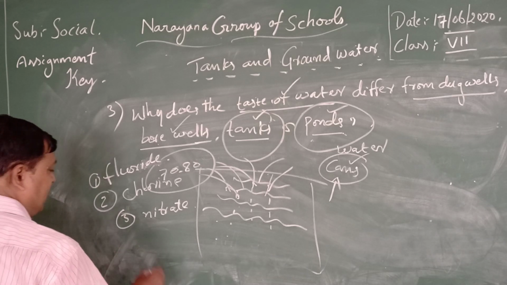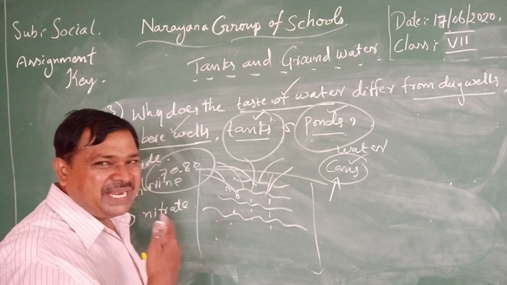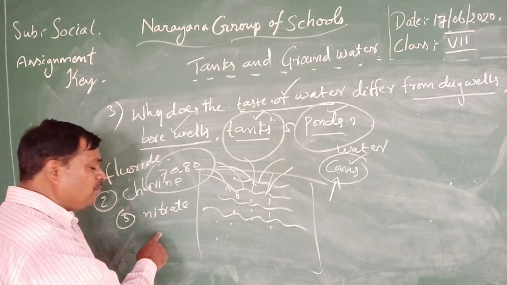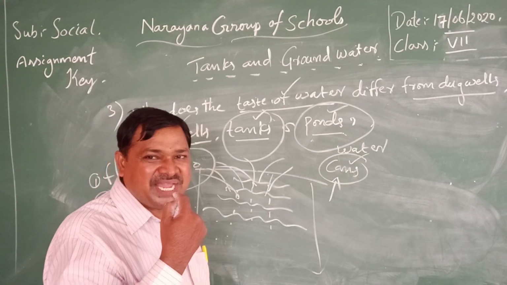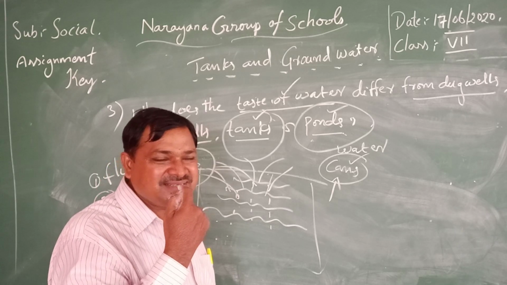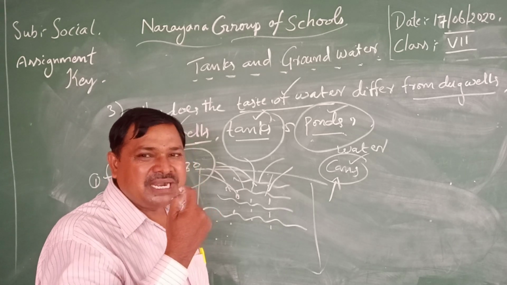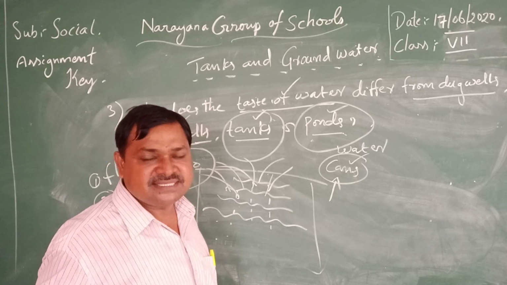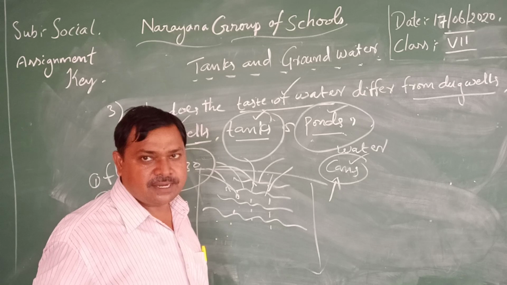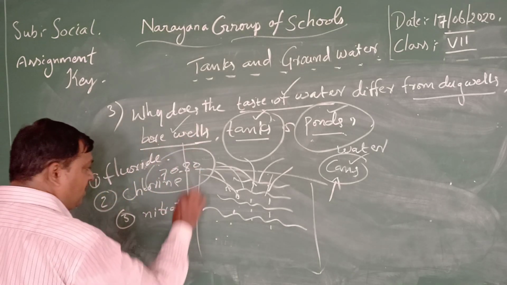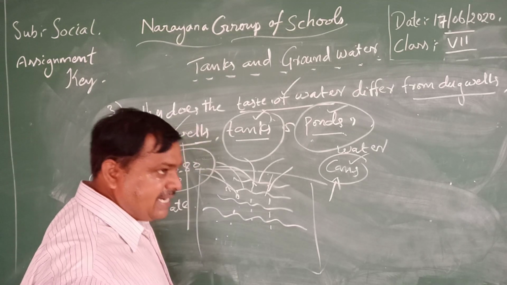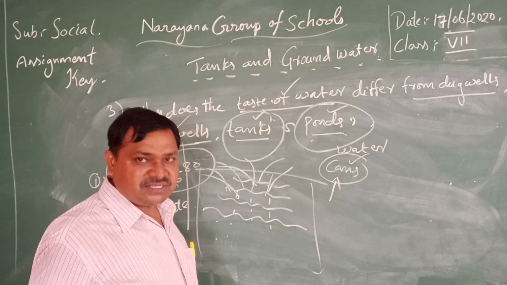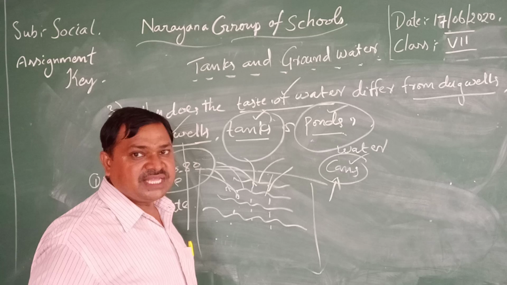And then automatically our teeth are affected by these harmful things; some type of cracks and some type of dark spots appear on our teeth. That is the symbol of chlorine water. That's why this water is very dangerous nowadays, because most of our water and soil is polluted for three reasons.